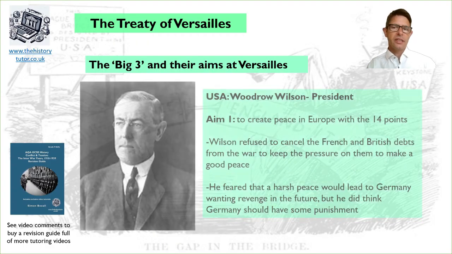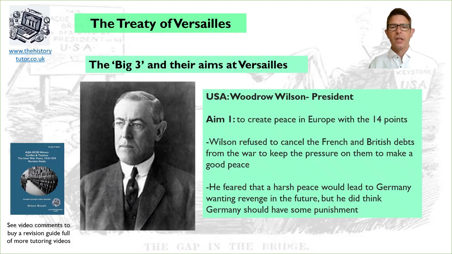And the third person is Woodrow Wilson, the American president. His aim was to create peace in Europe with the 14 points. He didn't want America involved in any more European entanglements, as they called it, and wanted to try and resolve the warlike European attitude. To do this, Wilson refused to cancel French and British debts from the war to make sure that in the peace treaty, the French and British were a bit more on side with the Americans. So he had a bargaining chip to make sure Britain and France behaved.